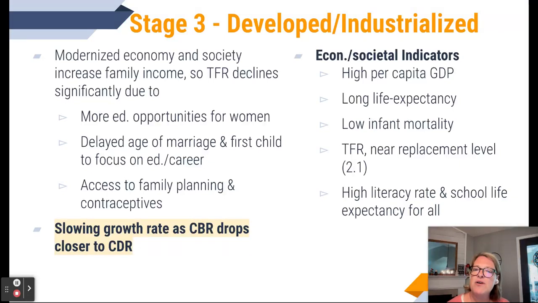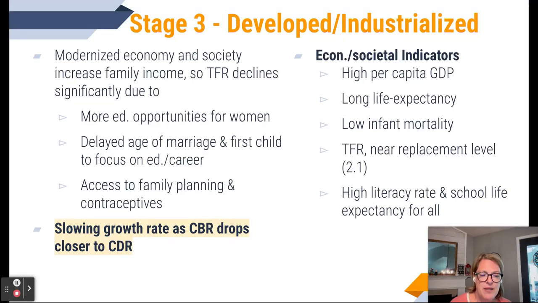And then stage three. Stage three is when a modernized economy and society increases family income. So we're seeing that the GDP is going to be high in these countries. Total fertility rate declines significantly because more and more women are going to college or pursuing education at all. There's a delayed age of marriage. So women are not getting married when they're 14 and having children. They're now waiting until they finish a standard education or even potentially higher education. They're delaying when they have their first child so that they can focus on their education and their careers.